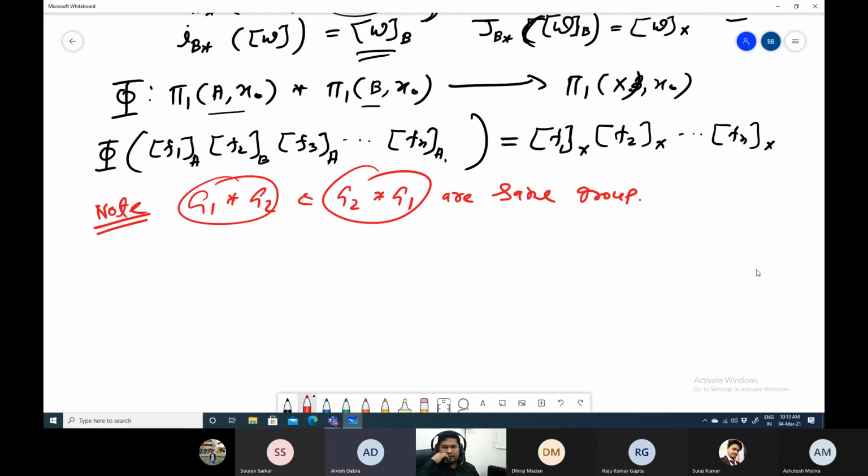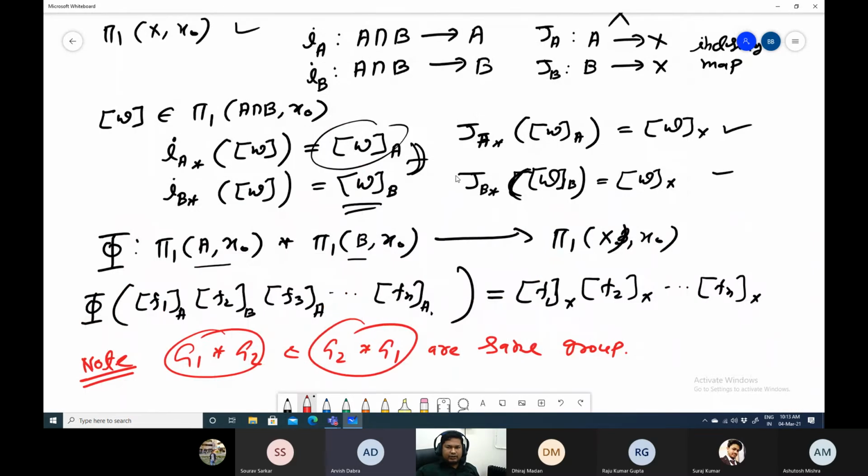Can you explain again why the WX coming from WA and the WX coming from WB are different? Like, coming from JA star and JB star, they are different. When we found the image of WA under JA star, we get WX, and the image of WB under JB star is WX. No, they're the same. I'm saying the WX are the same, but WA and WB are different.